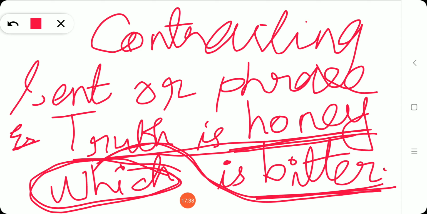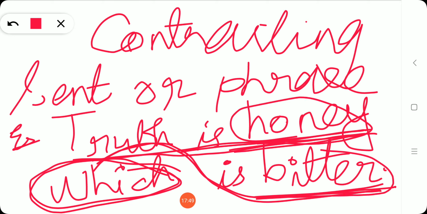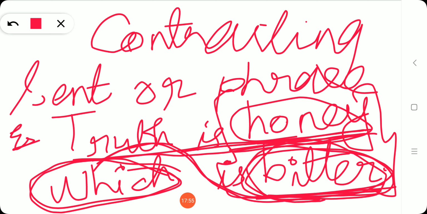இந்த ரெண்டு சென்டென்ஸ்க்கும் ஒரு கான்ட்ராஸ்ட் இருக்குது. ஏன்னா first sentence-ல் sweet, honey-ன்னு சொல்லியிருக்காங்க. So honey means it is sweet. In the second sentence what is said? Bitter. So bitter, the bitter taste, you know what is bitter taste. So both are contrast in meaning.